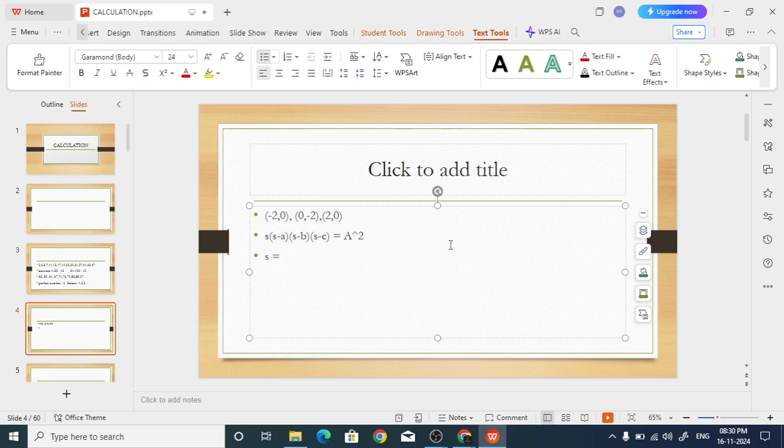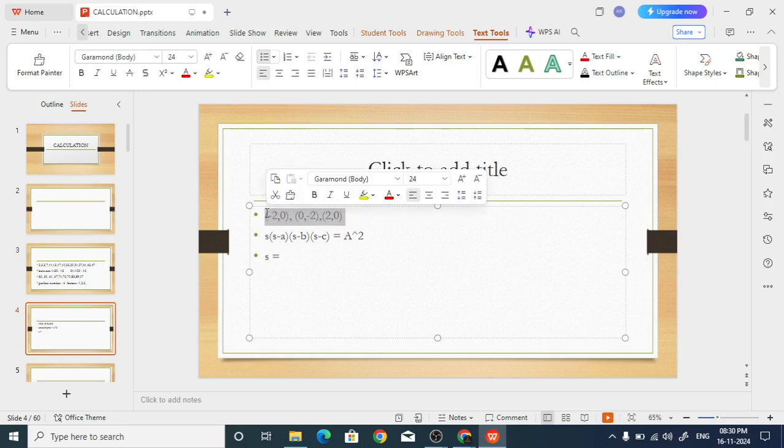Let us take the points minus 2, 0, then 0, minus 2, and draw a triangle with this.